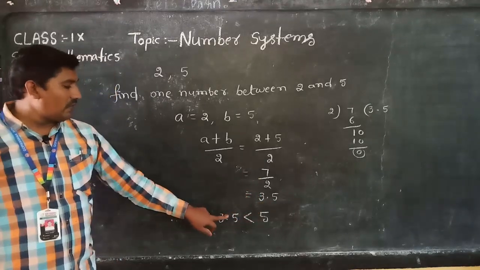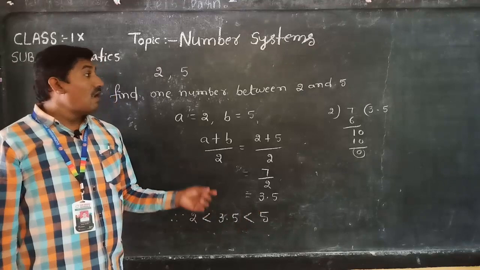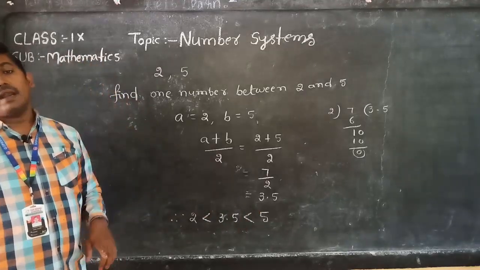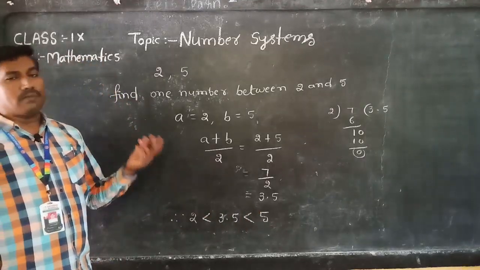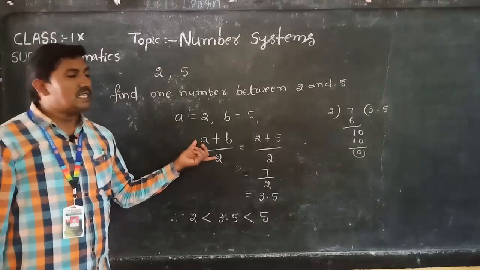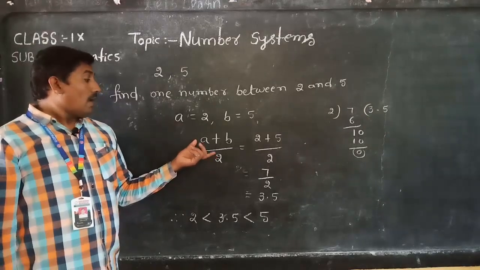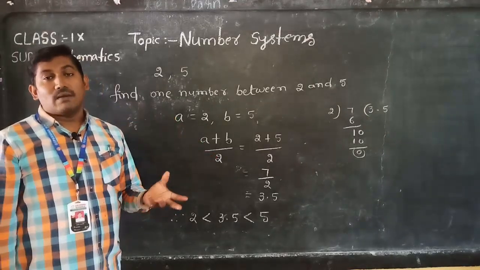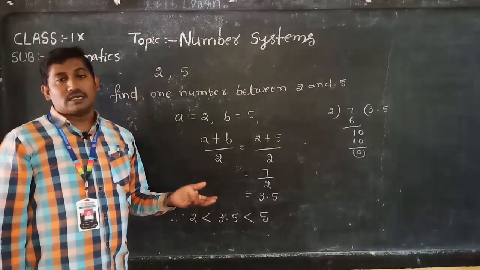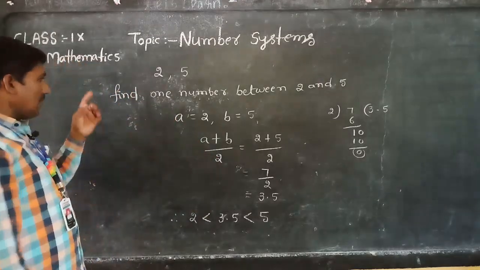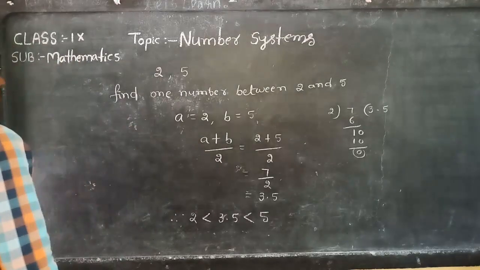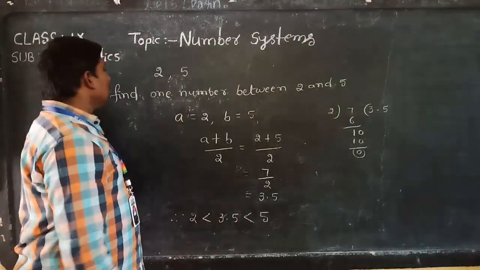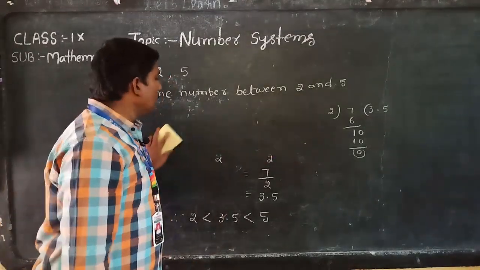This is more than 2 and less than 5. For finding one number or two numbers, maximum 3 numbers, we use this formula. For more than 3 numbers, for the same problem we will use another method. It will be done the same way as before.